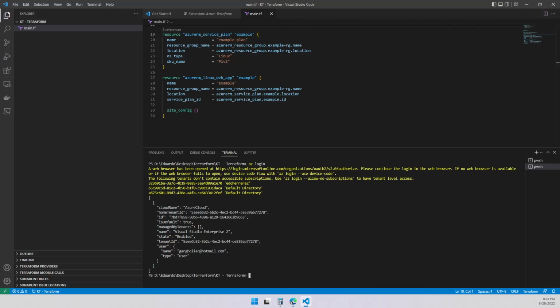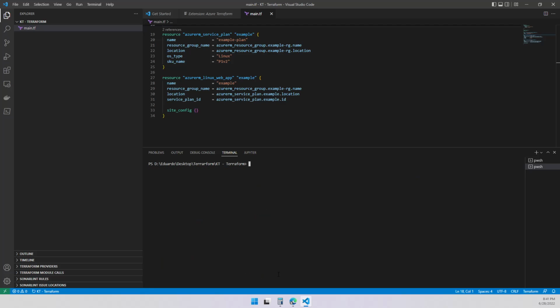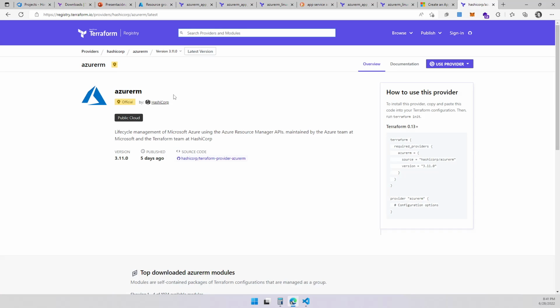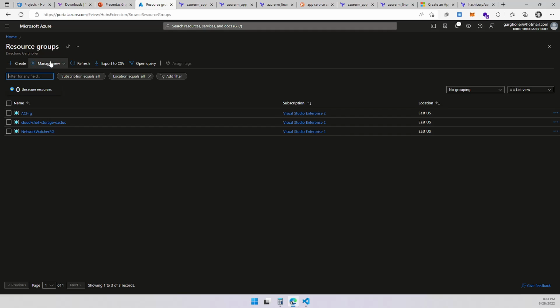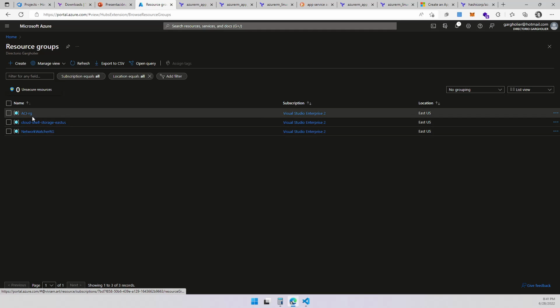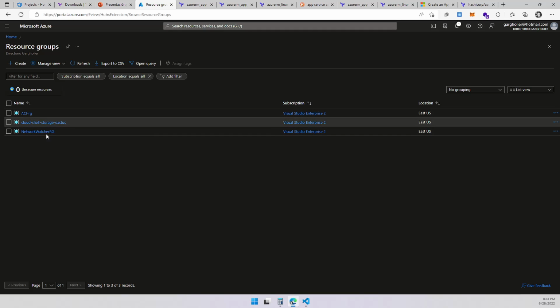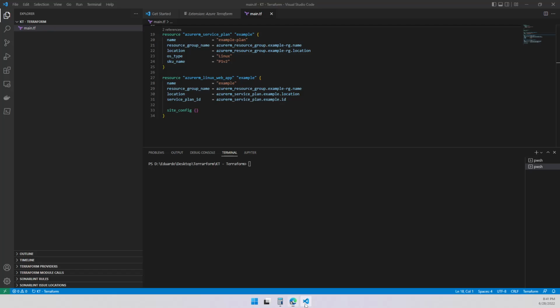Perfect. It says I connected to my tenant and the subscription that I want to use. Perfect. This is what I want. I want to build things in this subscription. Let me clear the screen again. Let me show you my subscription. So let's go back to Azure for a second. And I'm going to show you, I don't have plenty of resources. I don't have any example RG resources. The only thing I've got is these 3 resource groups, right? So it is an empty thing.